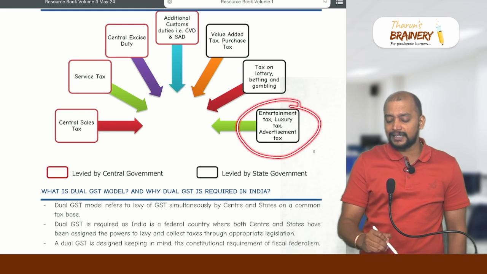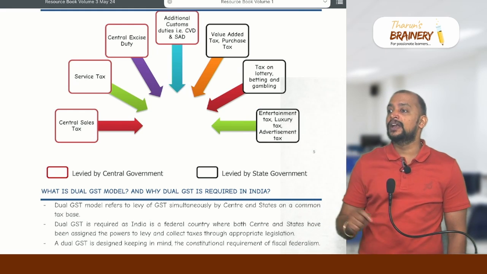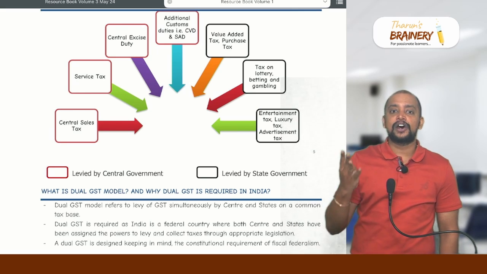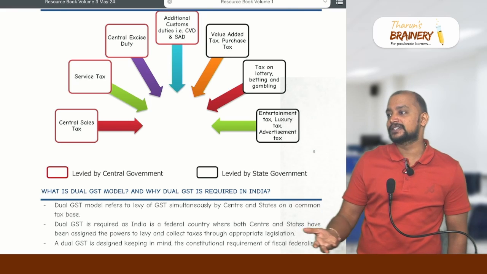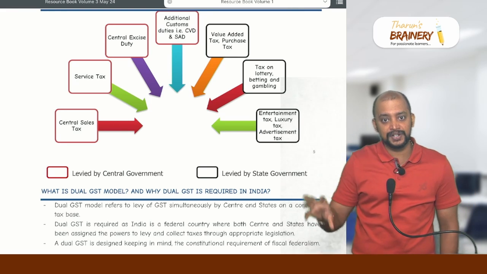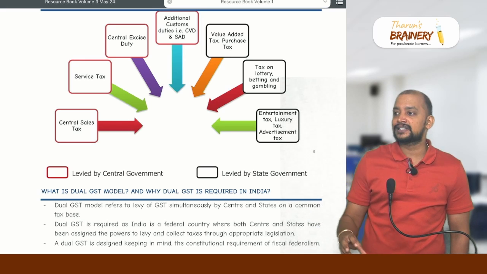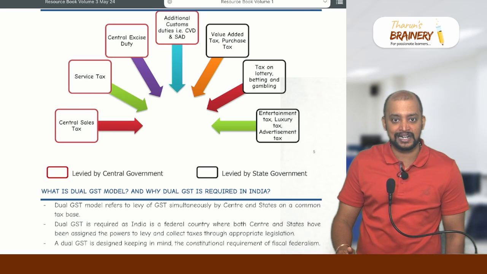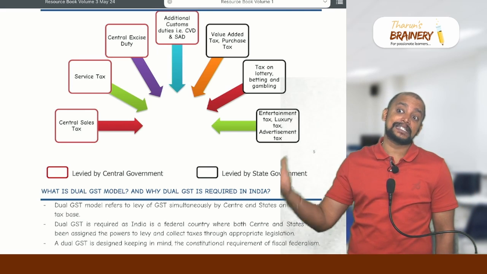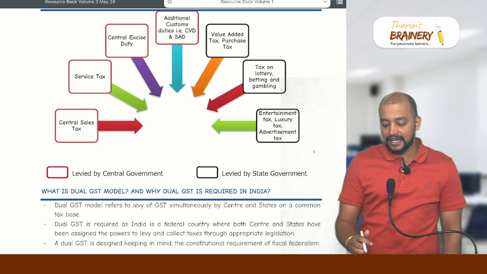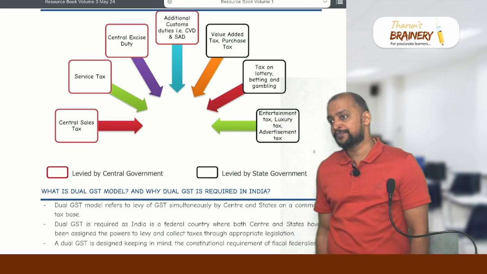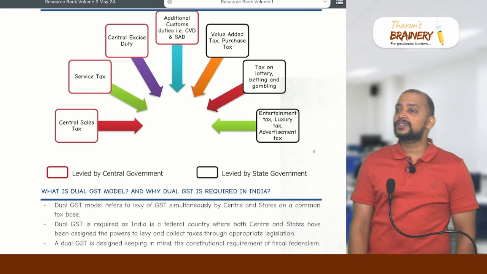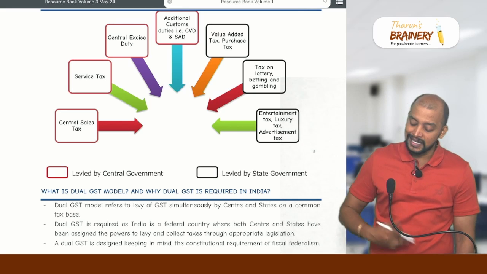Then entertainment tax. Entertainment tax was levied by state government on cinema theatres, DTH providers, cable TV operators, and on actors in that particular state. Every state will have one movie industry. So on the actors, they levied entertainment tax if their residence is in that particular state, etc. This entertainment tax levied by state government is also now subsumed into GST. Then luxury tax on hotel accommodation, like 4-star and 5-star hotels. Previously, one tax was levied by state government called luxury tax. That is also now subsumed.